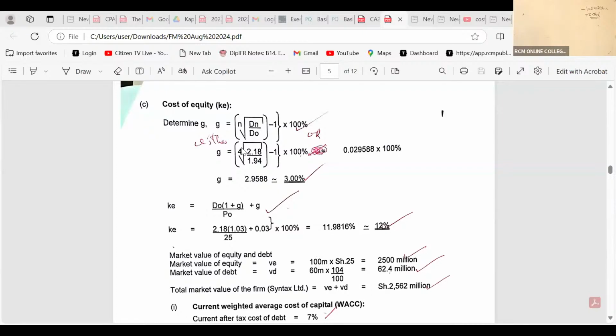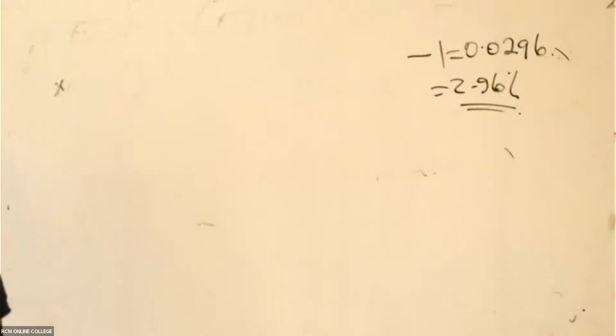Let's see here. They got 0.029 something, but they chose to work with what here? The 3%. So this lady is asking what you want to calculate. This is what we need. I hope you have a calculator. I hope you have a scientific calculator.